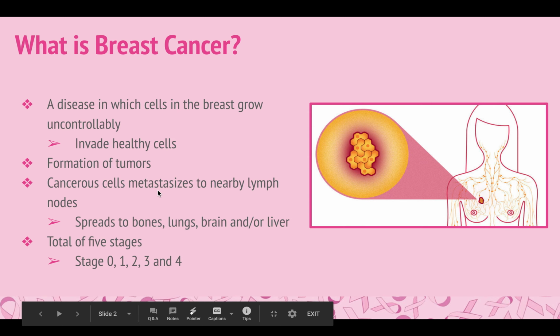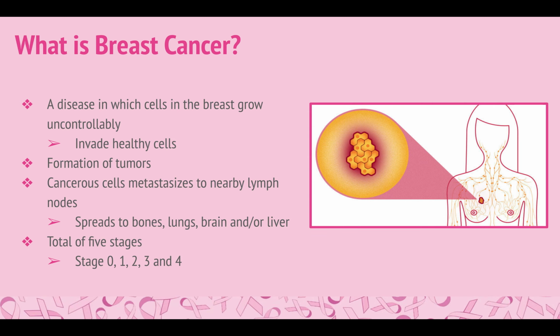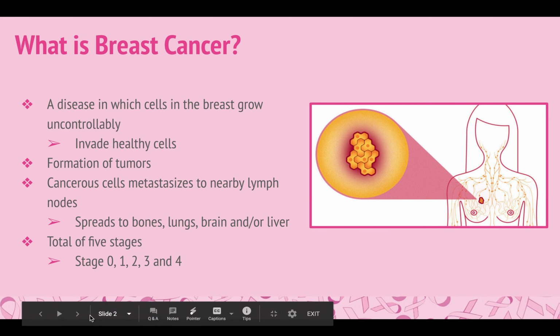What is breast cancer? Breast cancer is a disease in which cells in the breast grow uncontrollably, invading healthy tissue in the breast. If breast cancer is not treated, this growth and development of cancerous cells may result in the formation of malignant tumors, which are those that are able to break free from surrounding connective tissue and travel to other sites in the body through blood or lymph, which is known as metastasis. The sites they metastasize to are known as secondary sites and include the bone, lungs, brain, and the liver for breast cancer patients. There are also 4 stages of breast cancer which will be discussed.